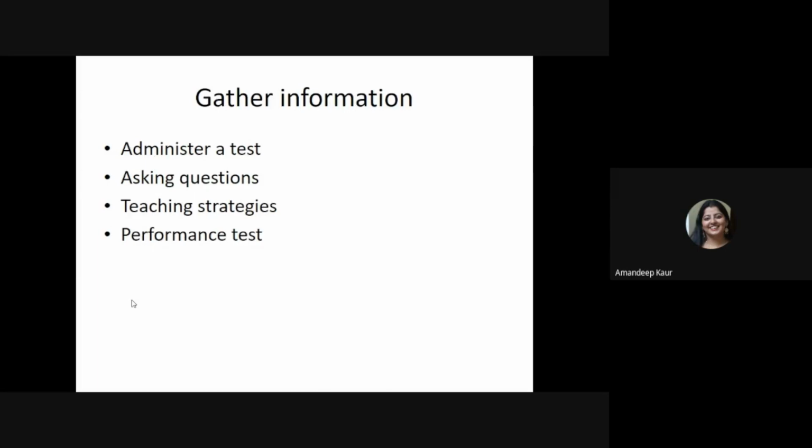So when we say performance test, whenever we are designing a test for our student, we consider the level of our student. Maybe for a bachelor level student for the same subject, the paper is just simple by nature. But for a master's level or for PhD coursework level student, the papers need to have some sort of difficulty because we are assessing the performance of a more matured learner, an experienced learner.